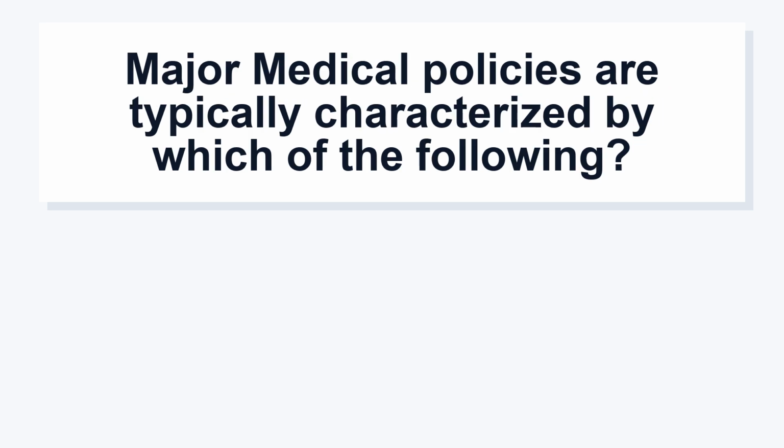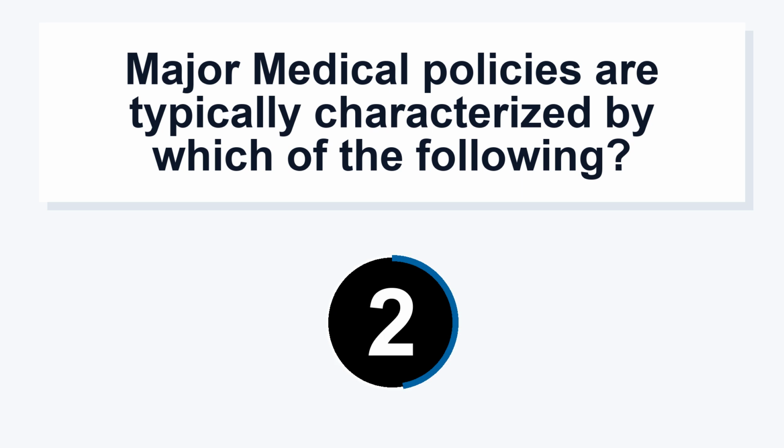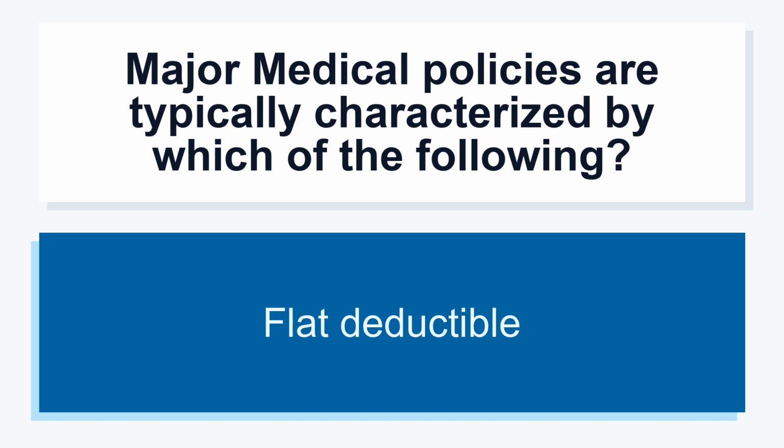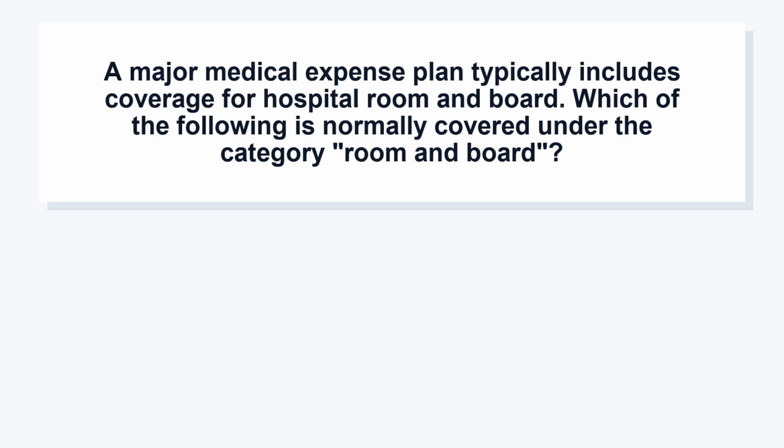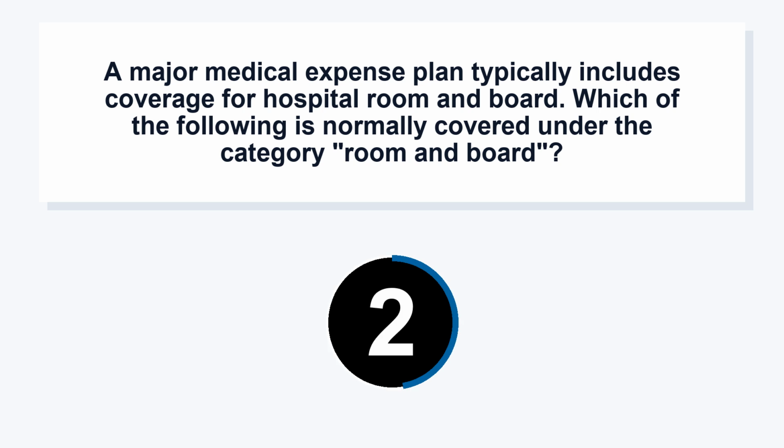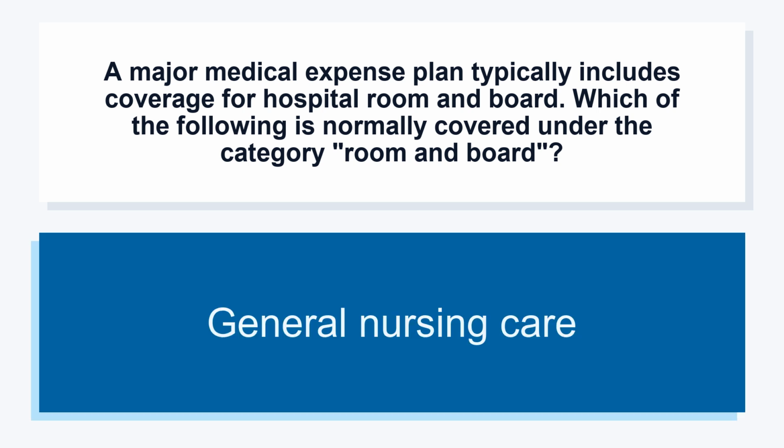Major medical policies are typically characterized by which of the following? Flat deductible. A major medical expense plan typically includes coverage for hospital room and board. Which of the following is normally covered under the category room and board? General nursing care.